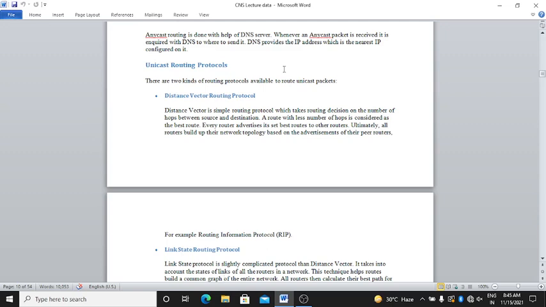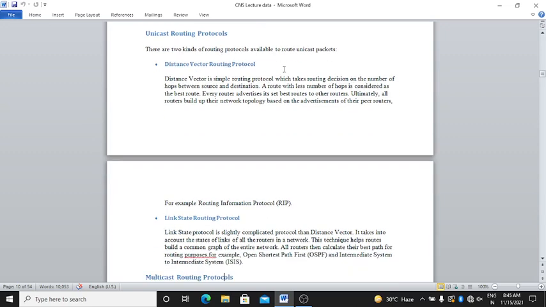Here are the unicast routing protocols. There are two kinds of routing protocols available to route unicast packets. The first one is distance vector routing protocol and the second one is link state routing protocol.